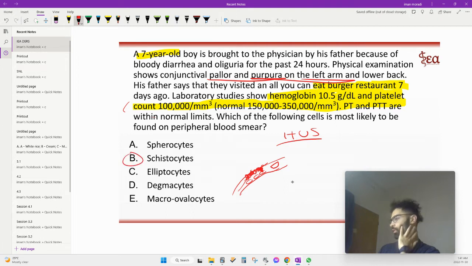Also you are using up a lot of your platelets, so at other places you're kind of bleeding spontaneously, so you get purpura. But your PT and PTT are within normal ranges because you're not using up clotting factors. If you were, it would look more like a DIC environment.